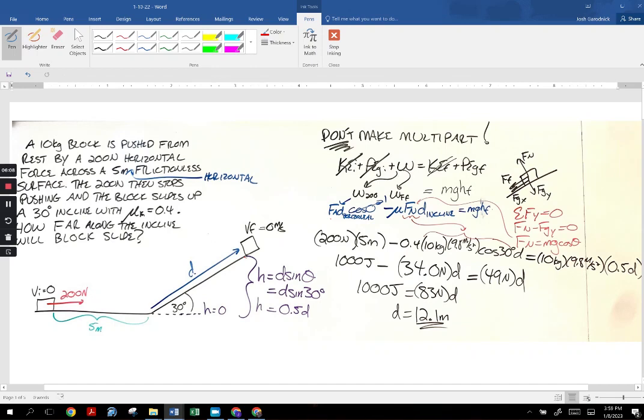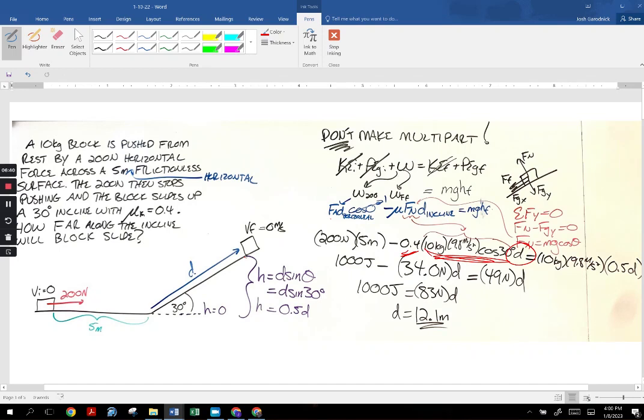The applied force acts parallel to the direction of motion. That's why it's cosine 0. Friction, notice I've already made it negative here. It does negative work every time. It's trying to slow it down, take energy away. It is mu times the normal, there's your force of friction, acting for a distance. Don't forget the distance. If you know that the normal force on an incline is mg cosine theta, that's cool. Just use it. I don't need to see work for that. So you have mu, that's here. The normal force, don't lose the distance.